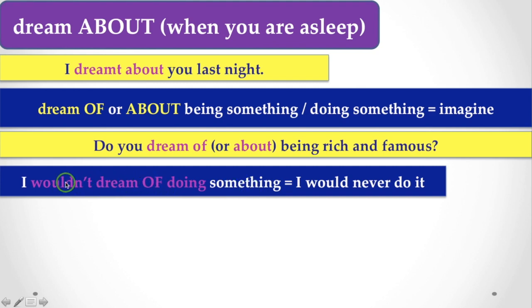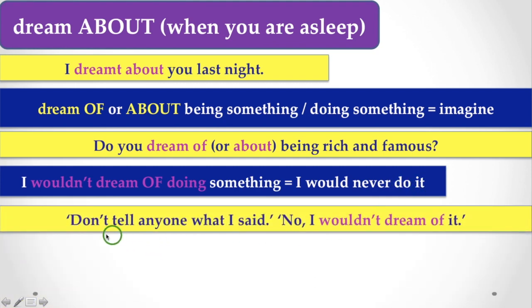If you find wouldn't dream, then you have to use preposition of, because you would never do it. Here, don't tell anyone what I said. No, I wouldn't dream of it. That means you will never do that. In that context, the meaning is that I would never do it, so you have to use dream of.